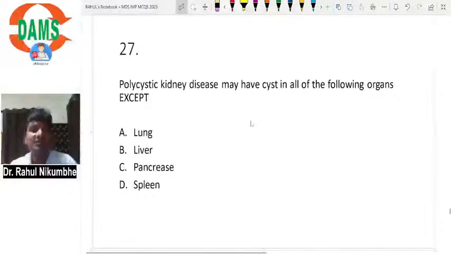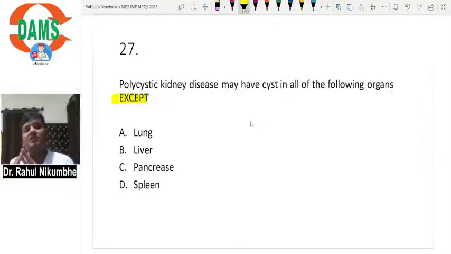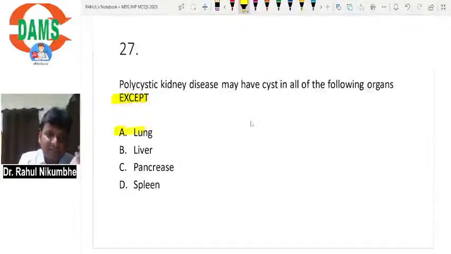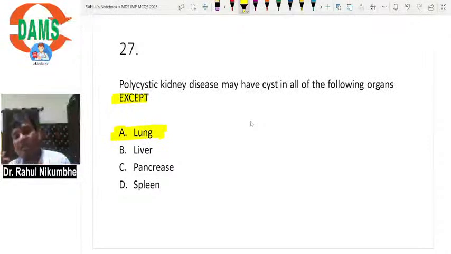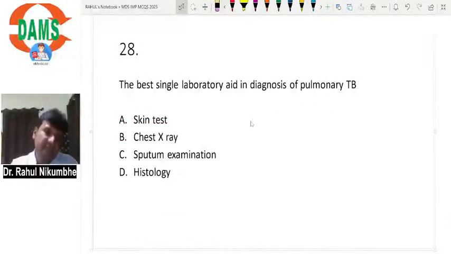Polycystic kidney disease may have cysts in all of the following organs except which? Remember, in polycystic kidney disease, it is adult onset or autosomal dominant polycystic kidney disease. Cysts can occur in any organ of the body except lung and brain. Cysts are not seen in lungs and brain in polycystic kidney disease.